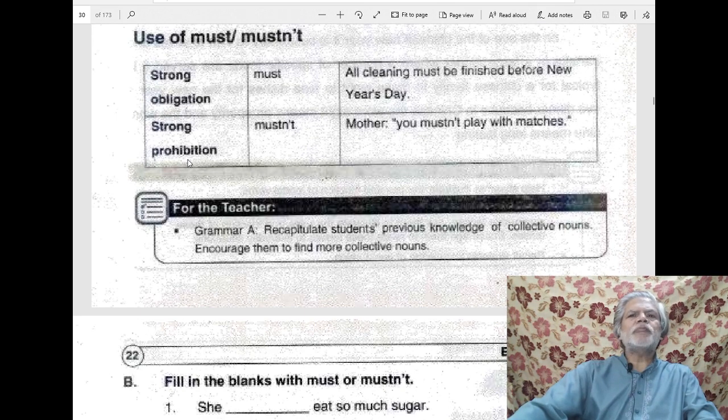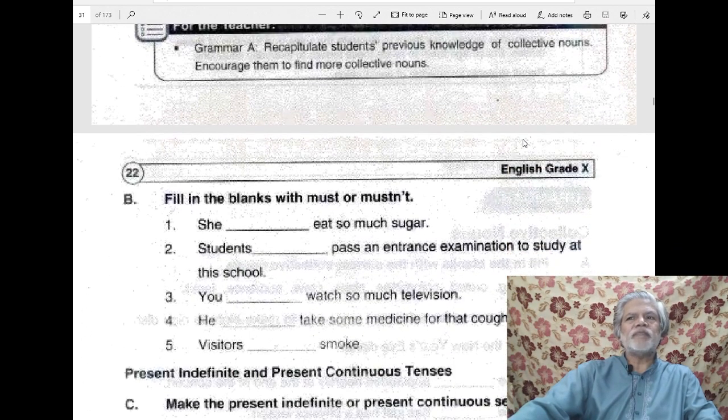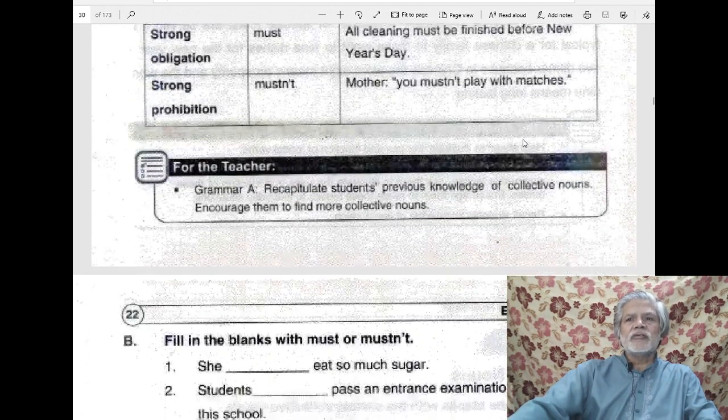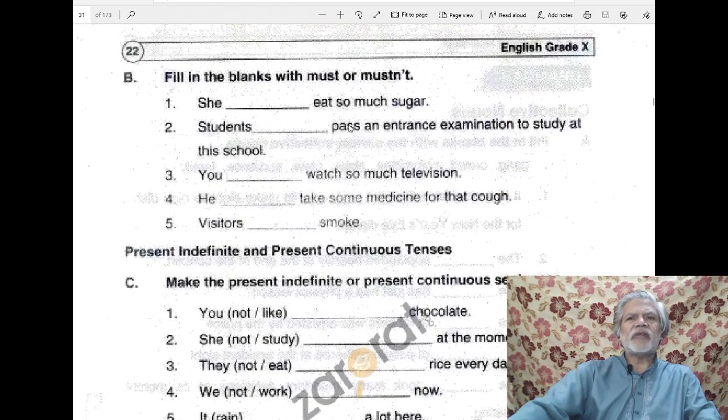Similarly, when there is strong prohibition, forbiddance, when we want to forbid something very strongly, when we want to say that something mustn't be done, we use mustn't. You mustn't play with matches. Matches mean matchsticks, the sticks of matches. You mustn't play with matches. So now you are to use must or mustn't in the given blanks.